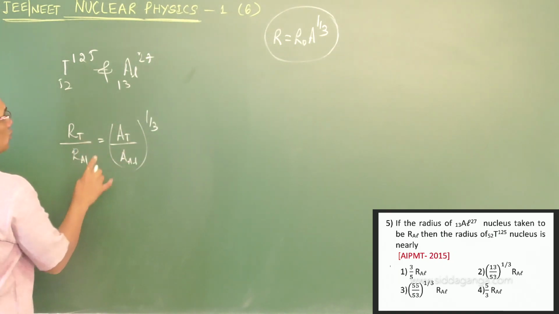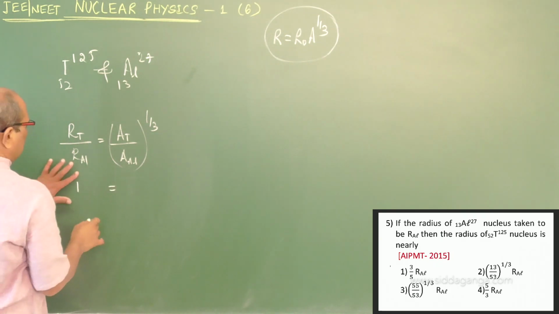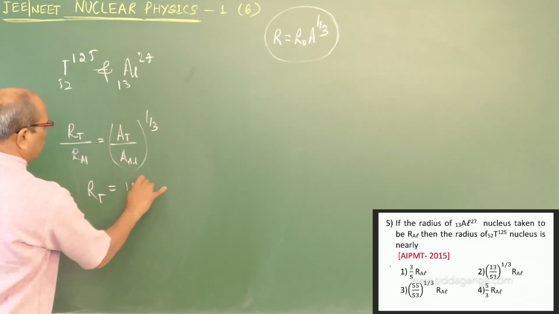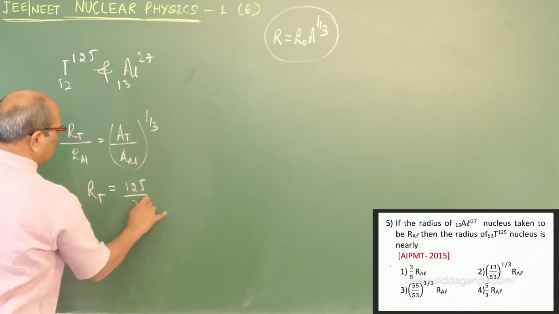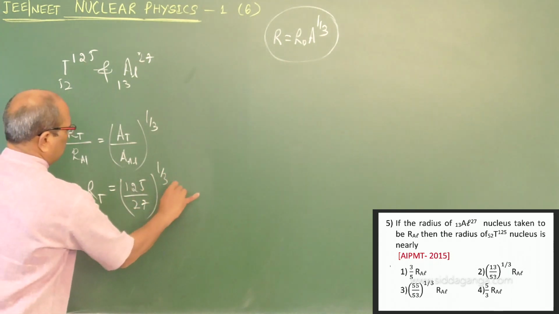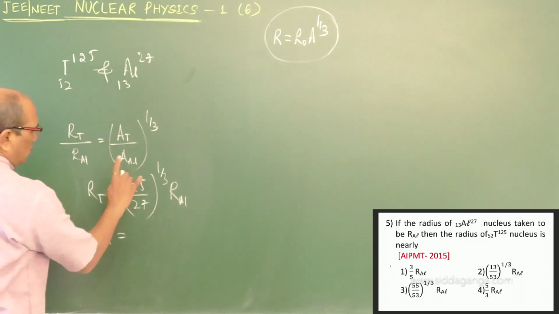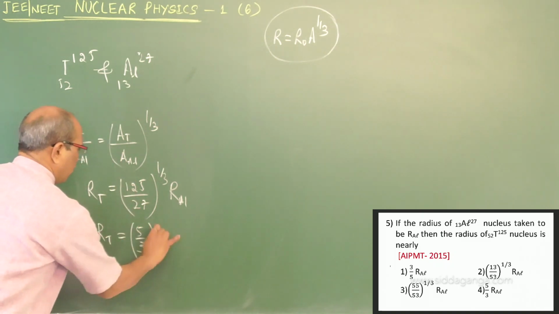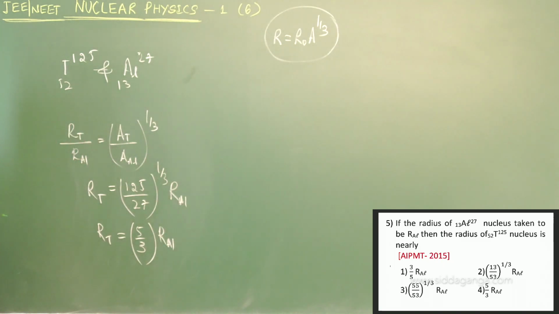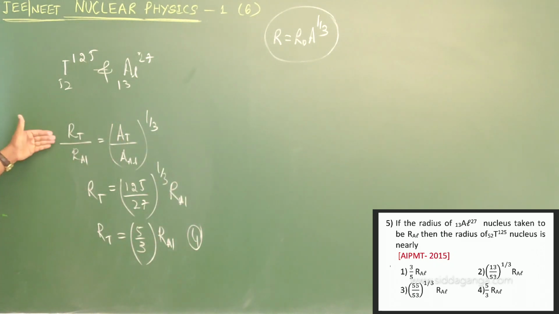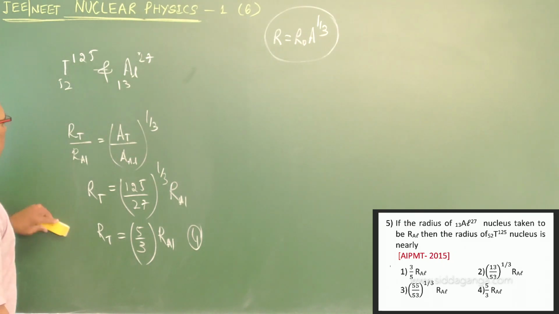Since the ratio is asked, you can write the titanium radius equal to 125 divided by 27 to the power of 1 by 3 into the radius of aluminium. R_T is equal to 5 by 3 of the radius of aluminium. That is option number 4. The same question repeated, but the asked pattern changed a little bit. Come to the next question.